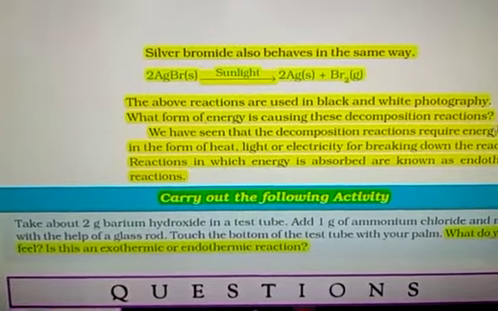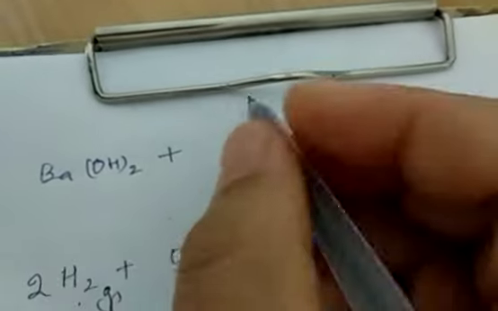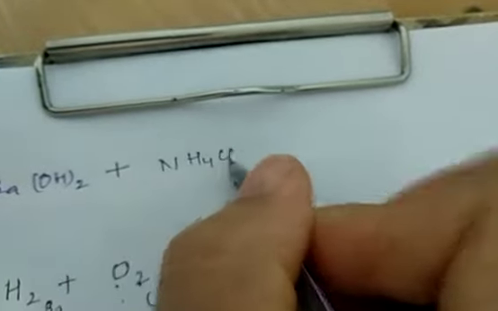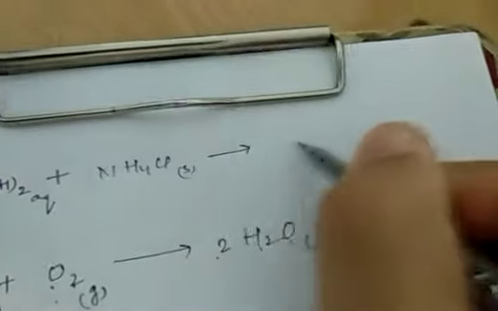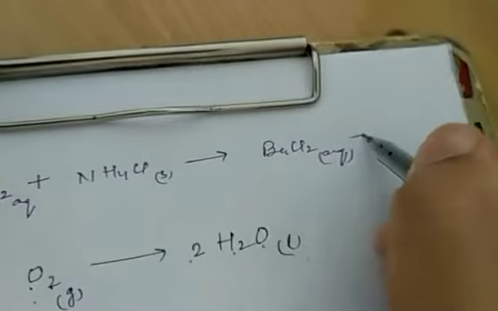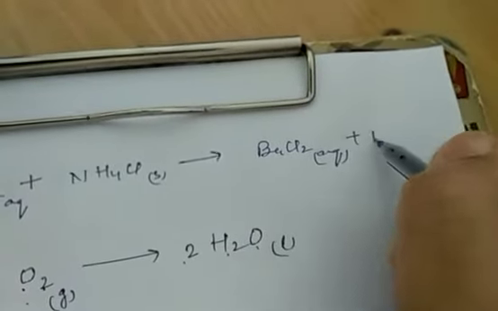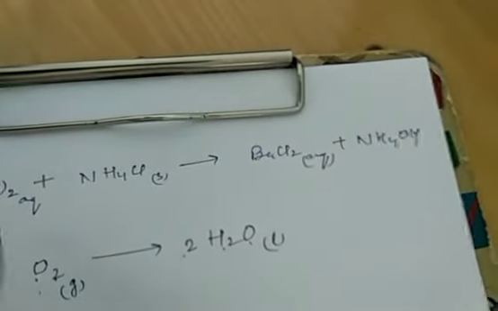So it is an endothermic reaction, and the chemical equation for this reaction is barium hydroxide, Ba(OH)2. You are going to add ammonium chloride, NH4Cl. You are taking it as solid. It is aqueous. It changes into barium chloride, BaCl2, aqueous, that is dissolved in water, plus ammonium hydroxide. Ammonium hydroxide. Balance the reaction.